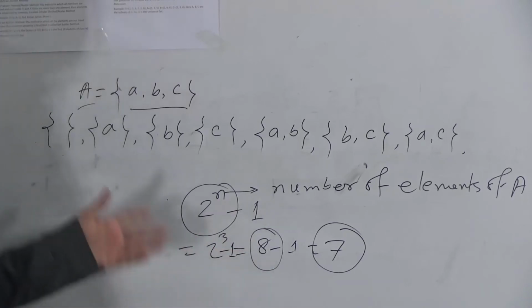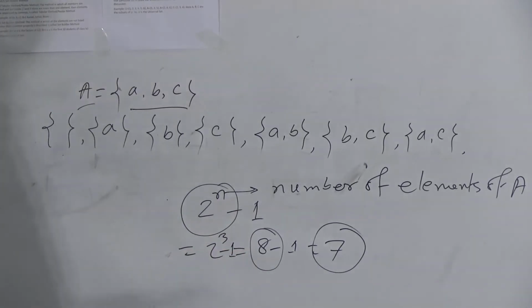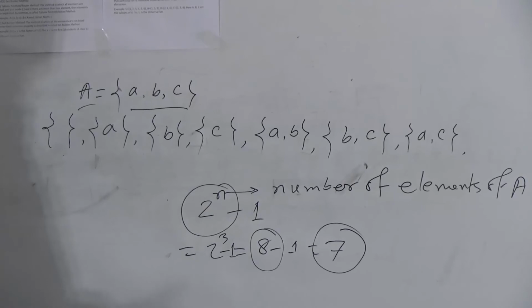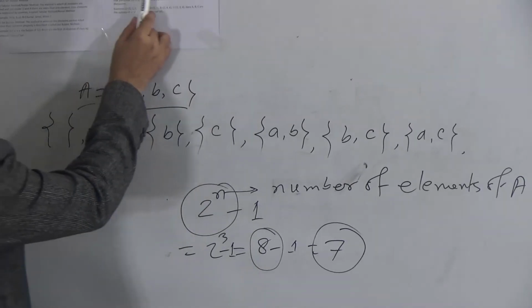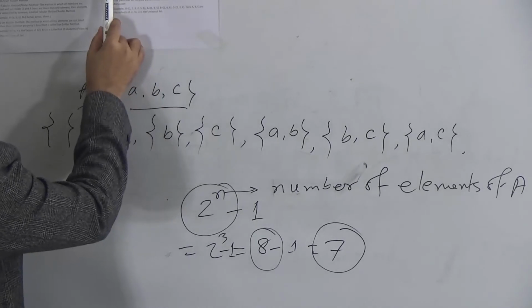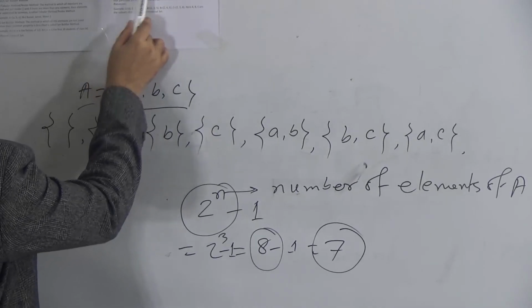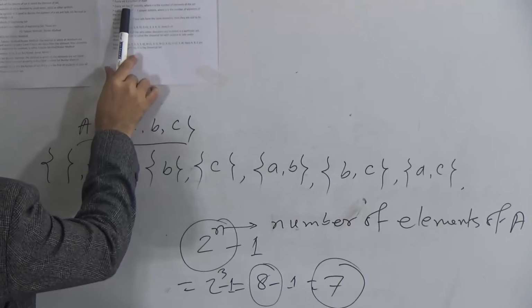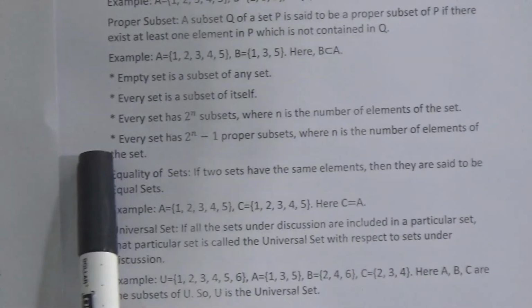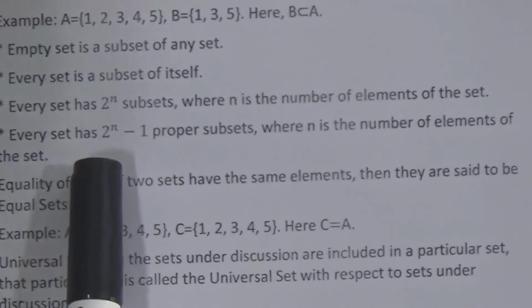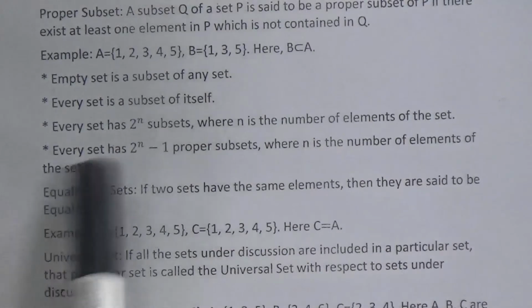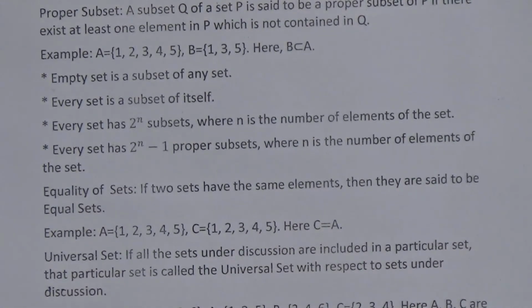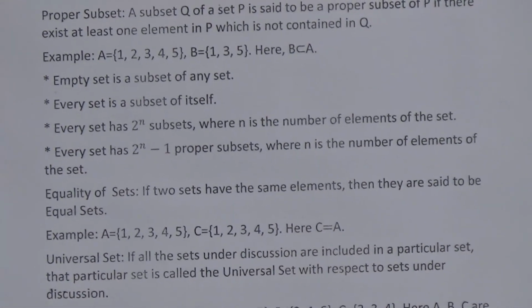Okay, dear students, I hope you have understood subsets and proper subsets that I have discussed. Now see here, the empty set is a subset of any set. Every set is a subset of itself. Every set has 2 to the power n subsets, where n is the number of elements of the set. Every set has 2 to the power n minus 1 proper subsets, where n is the number of elements of the set. Now I'll discuss equality of sets.